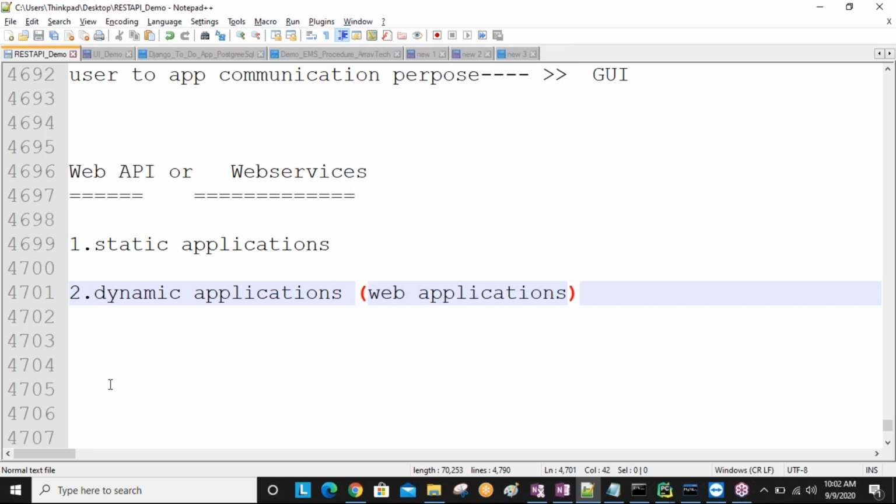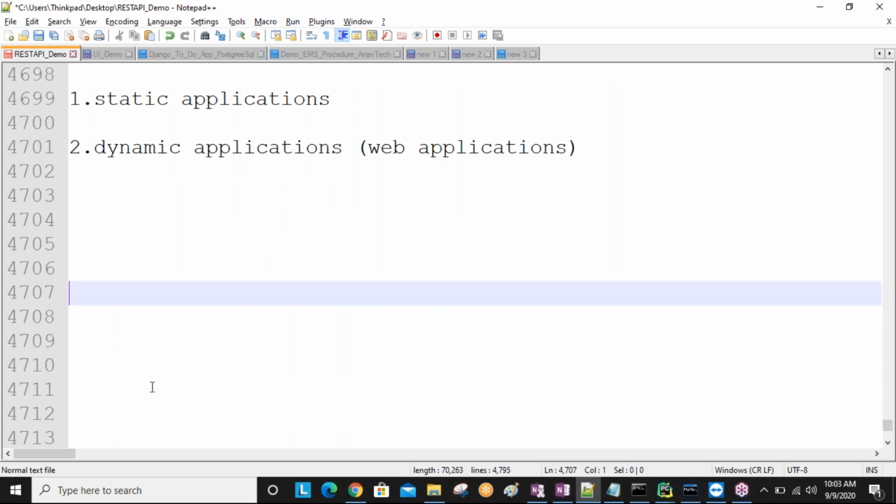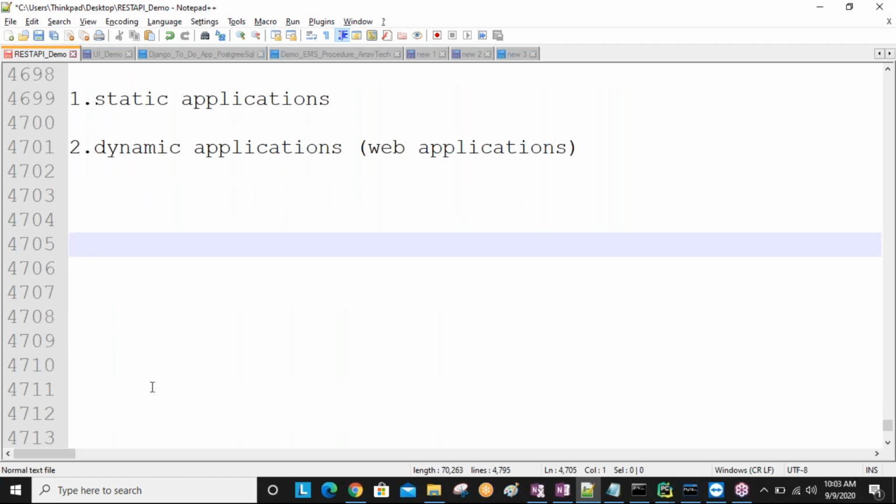To develop APIs for these static applications and dynamic applications, we can use REST API concepts. First of all, what applications do we call static applications and what applications do we call dynamic applications? This is important. Nowadays all people are using smart mobiles. In our pocket, in our hand, we have a smart mobile, and in our mobile we have hundreds of applications. Some come by default and some we install manually.